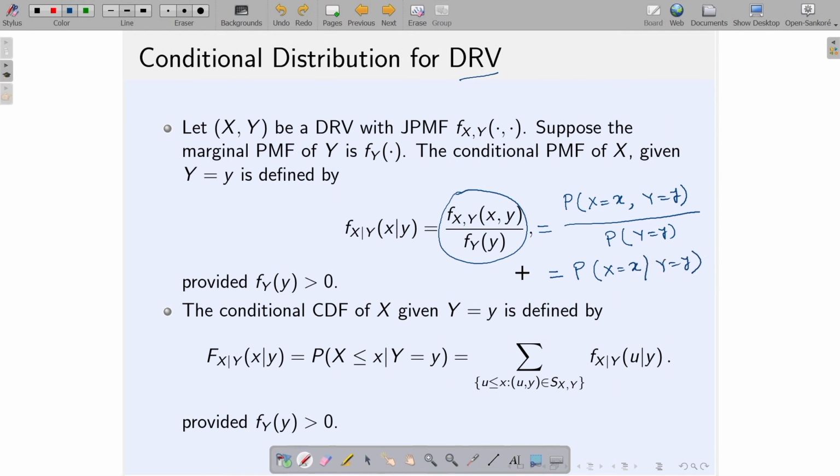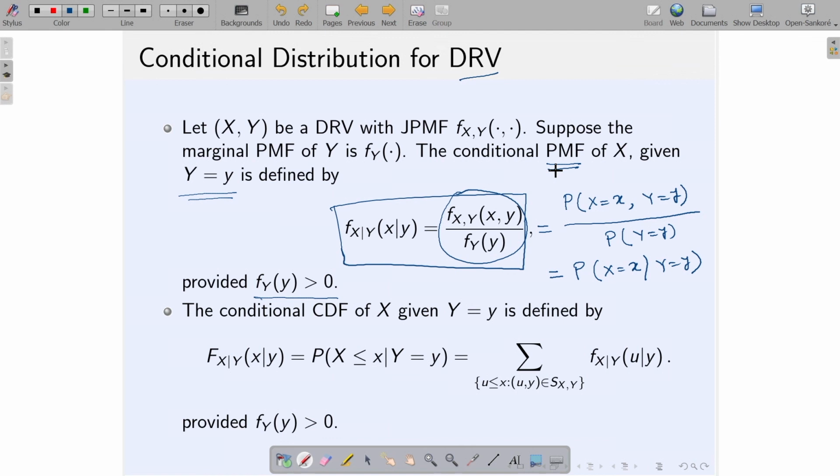So, that is basically the conditional PMF, and this conditional PMF is defined only if this probability is strictly greater than 0, which basically means that f(y) at the point small y has to be strictly greater than 0. This condition has to be there, otherwise I cannot define the conditional PMF for given capital Y equals small y. Now, from the definition it is clear that this function is a probability mass function, of course the conditional probability mass function, but it is a probability mass function.